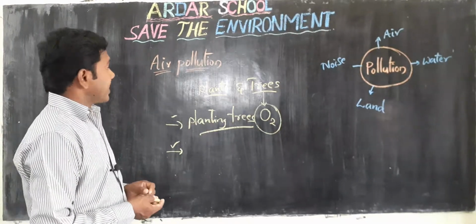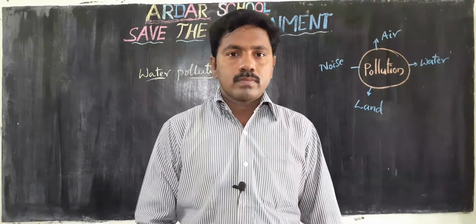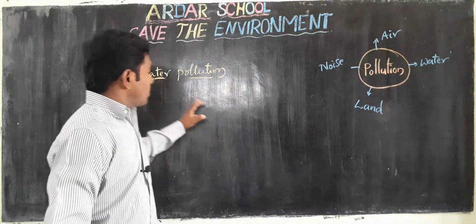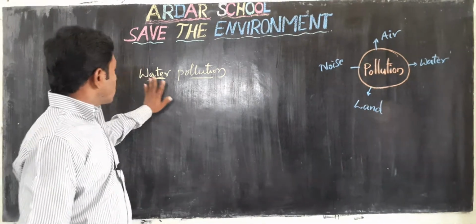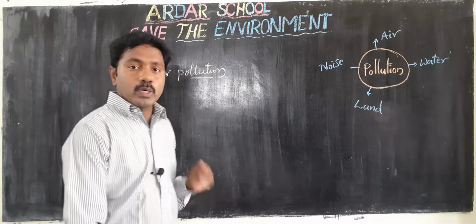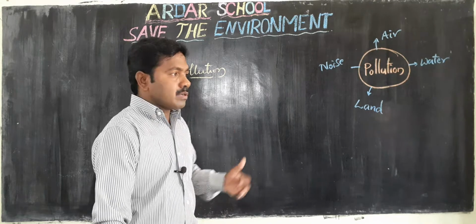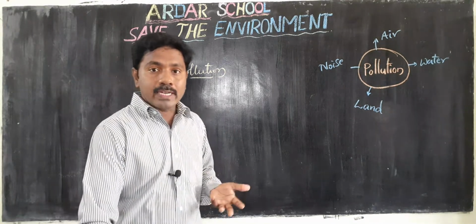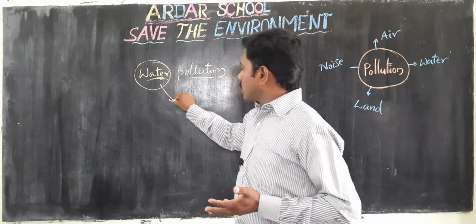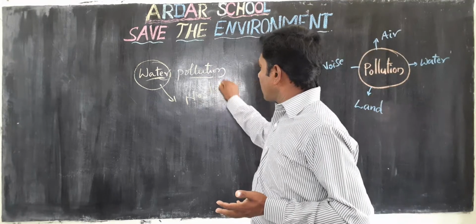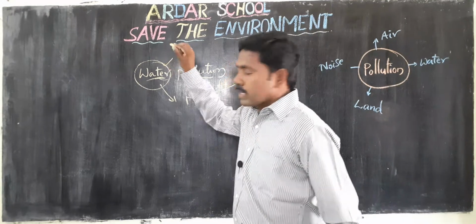Okay, so next one, water pollution. Children, today we discuss the second one, water pollution. Water is also very important for living things, plants and animals. They can do their biological activities. Without water, there is no life for living things. Okay children, that's why water is very important.